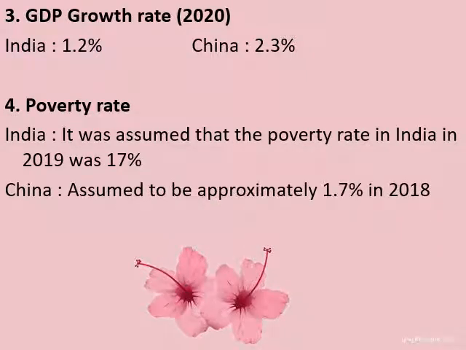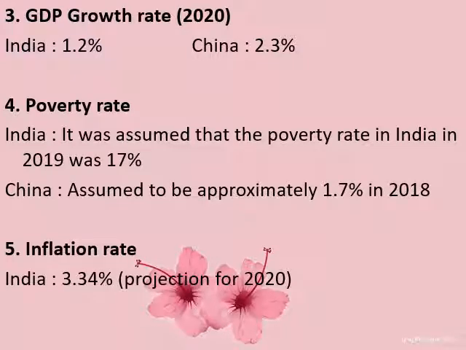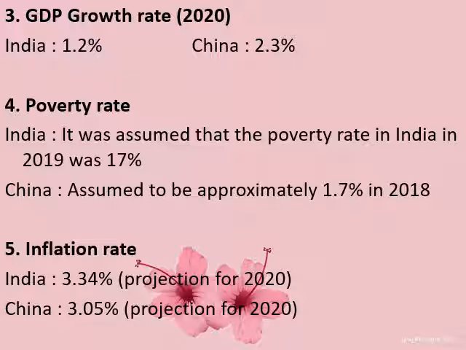And in China, it is assumed to be approximately 1.7% in the year 2018, which is very less. And we are still yet to develop in this area also. Next indicator is inflation rate. Now the inflation rate in India is 3.34% according to 2020 data, and for China it is 3.05% again in the year 2020. So that means our inflation rate is a little more than China, and we still need to bring it a little down.